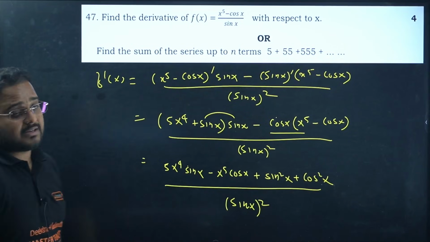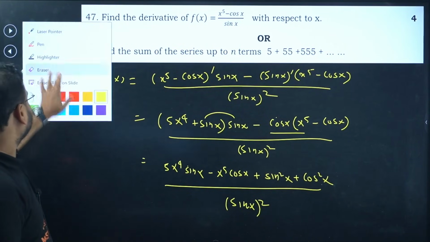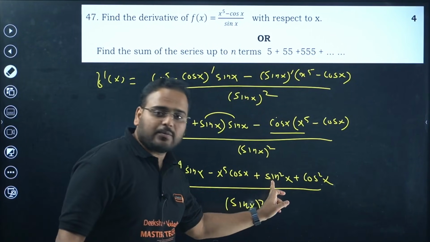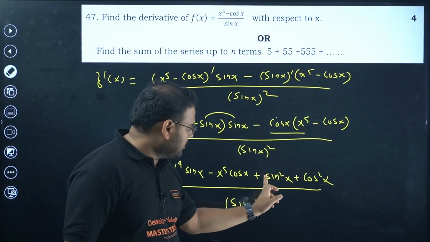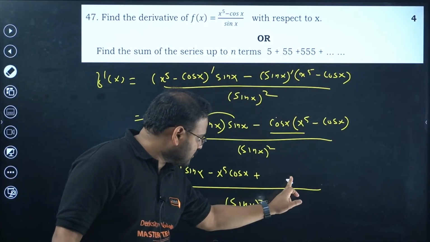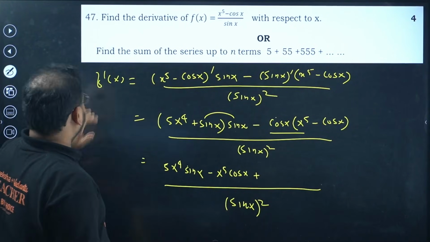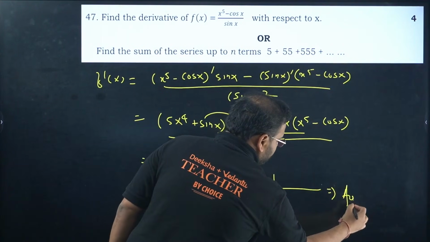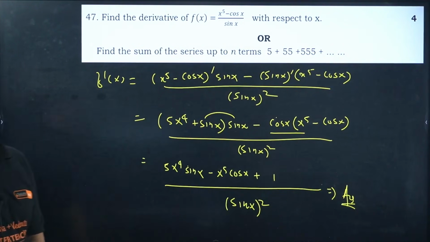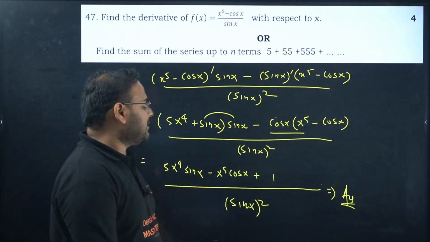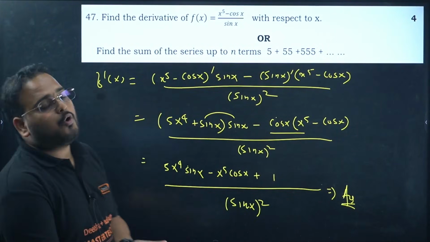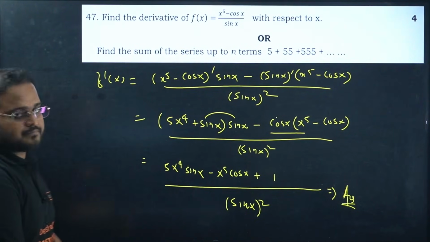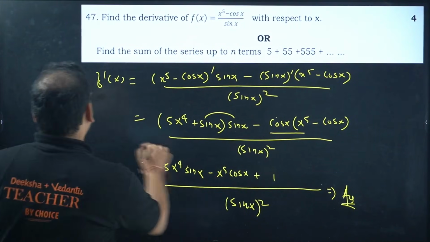This is worth 4 marks. So such an easy question. Please check. Simply, what is this going to be? Identity: sin square plus cos square is 1. Remove this and write in place 1. I am skipping one step. That's it. This is your answer. Got it? 5x power 4 sin x minus x power 5 cos x by sin x the whole square. Done, sir. This is a question on quotient rule.